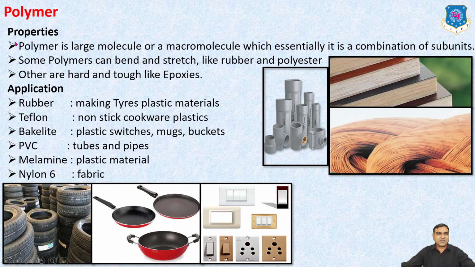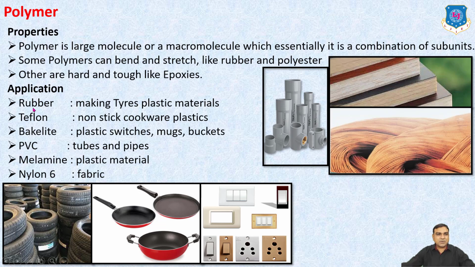Polymer. Properties of polymer: a polymer is a large molecule or macromolecule which is essentially a combination of subunits. Some polymers can bend and stretch, like rubber and polyester. Others are hard and tough, like epoxies.